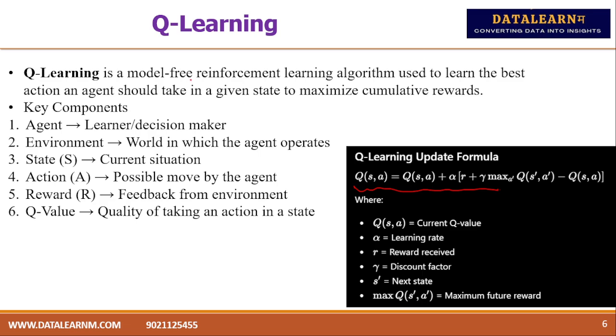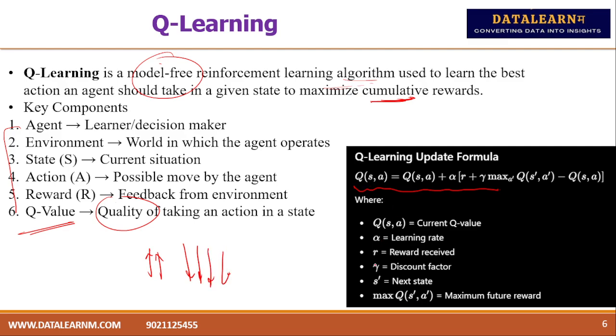Q learning is a model-free reinforcement learning algorithm, used to learn the best action the agent should take to maximize the cumulative rewards. The key components are agent, environment, state, action, reward, and Q value. The Q value defines the quality of taking an action in a state. Quality means maximizing the reward.